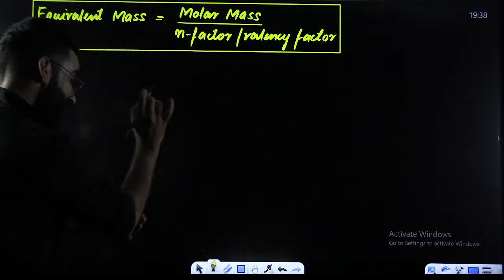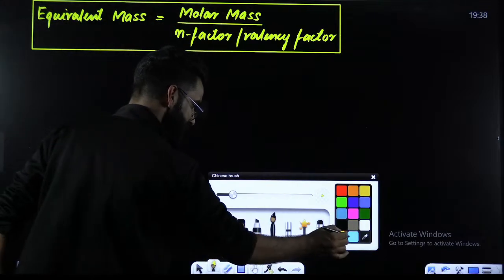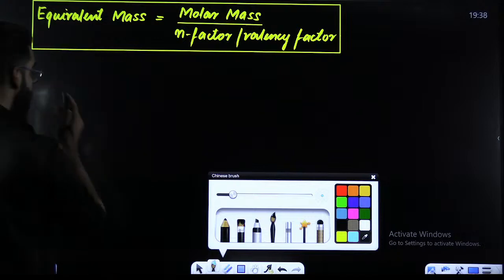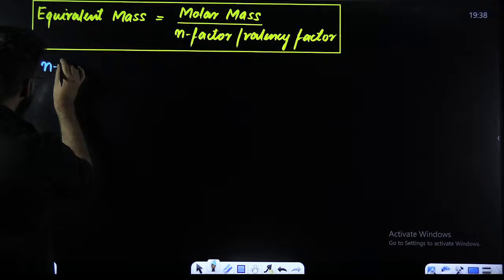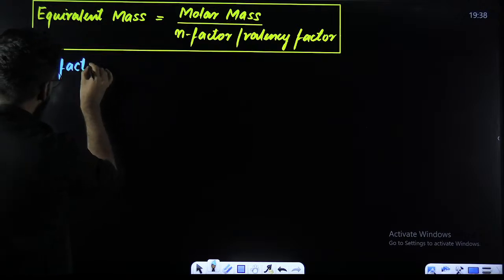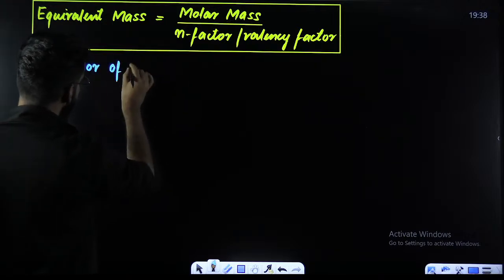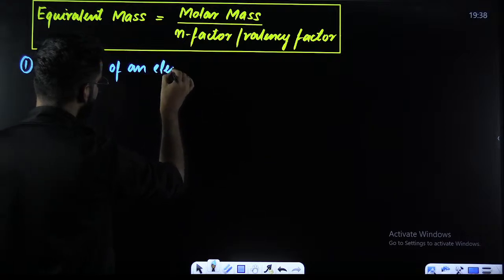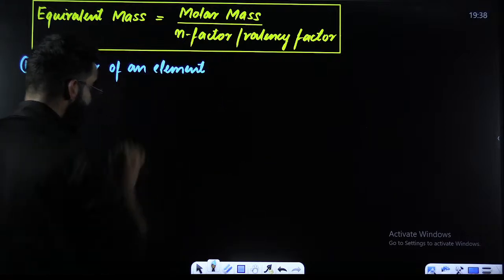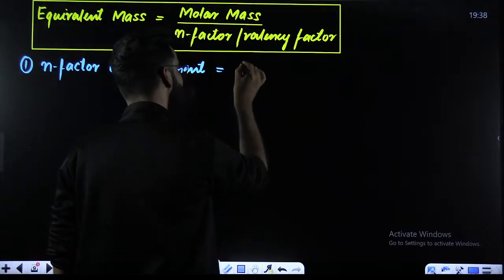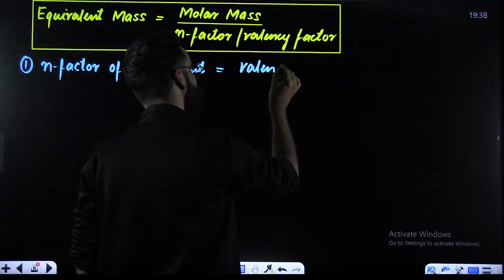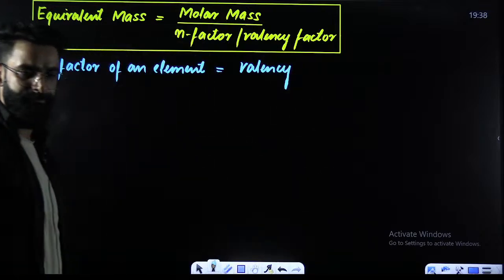Okay, so have an eye properly over here, because this is going to be something which is very, very important. My dear students, the first case which I'm going to share with you is the n factor of an element. Remember, n factor of an element is nothing but the valency of the element.